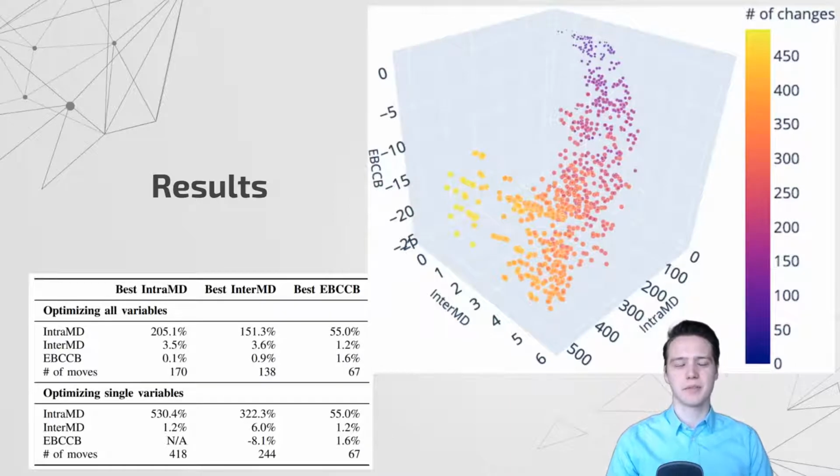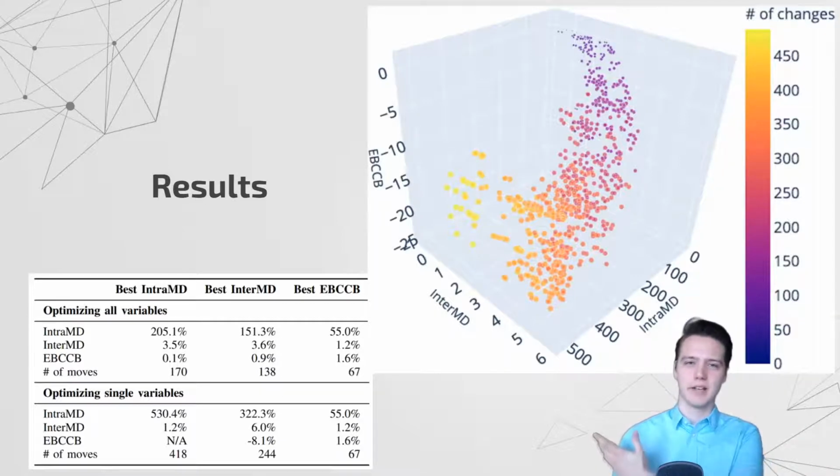Let's see what the results of this algorithm are. On the right, you can see a visualization of the Pareto front of one of the runs. Sadly, I'm not allowed to share the exact numeric values of the metrics, except for the number of changes. So instead, the values that you see represent percentual improvement.